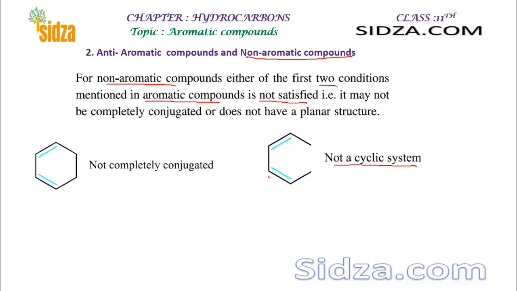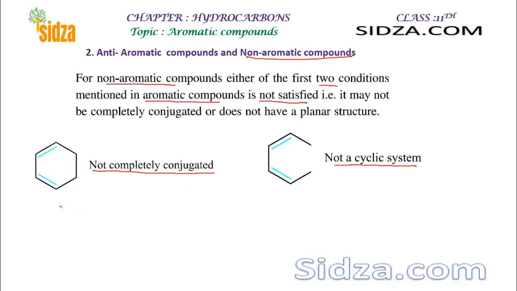So here it is not a cyclic molecule, not a cyclic system. So this is non-aromatic. Or if it is not completely conjugated, right? It is cyclic, but not completely conjugated here. You can see here a double, single, double, single, single. From this part, it's not a conjugated system.